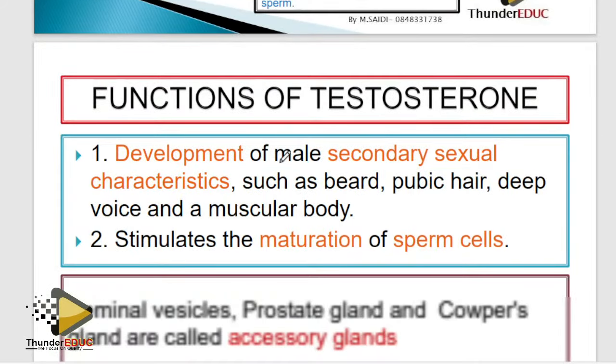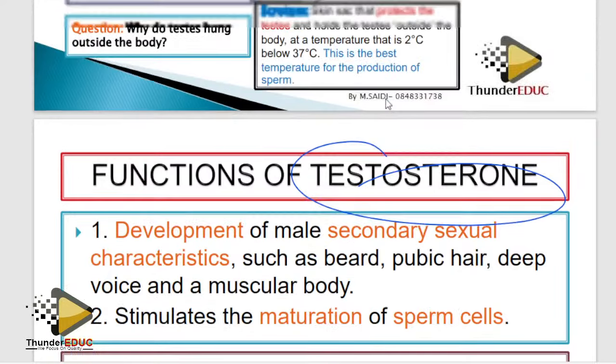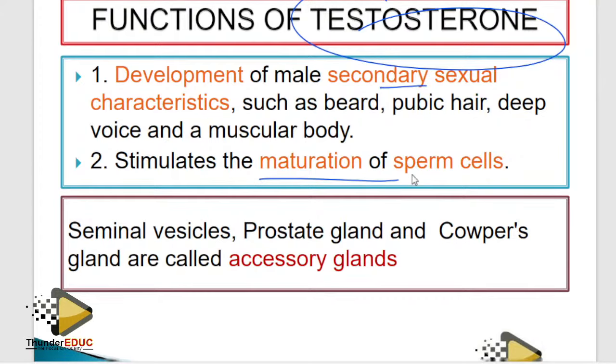Testosterone, this is the hormone which is being produced from the testes. Testosterone has 2 functions: secondary sexual characteristics and then maturation of the sperms. All right.